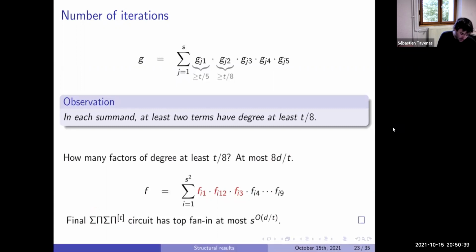So if we want to compute that, we can always compute it with, at the end here, S to the big O of D divided by T. Okay, let's take T equals square root of D for our idea. So you get something in a sum of S to the big O of square root of D products. And now you have all polynomials of degree at most square root of D, T. So you can expand everything and get S to the big O of square root of D.